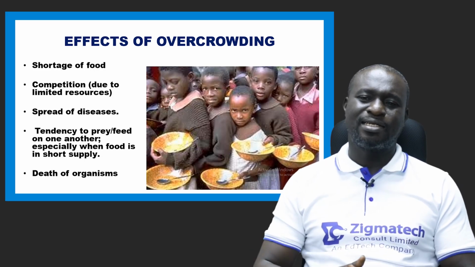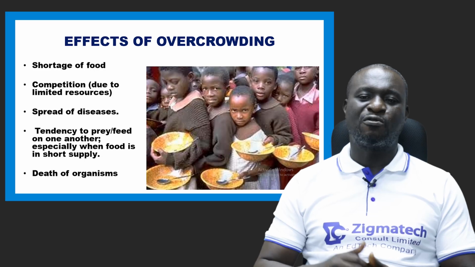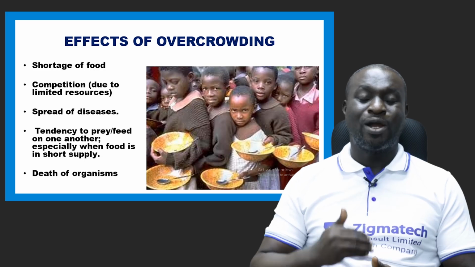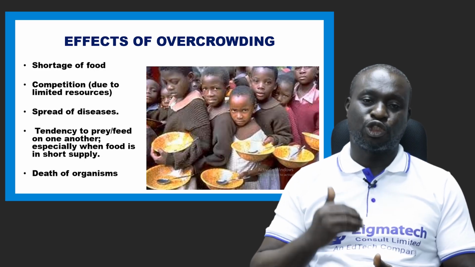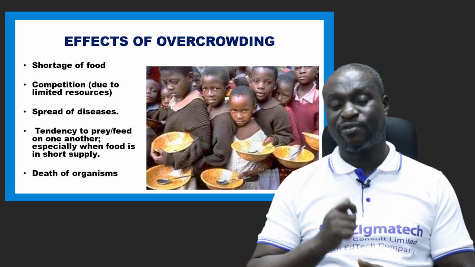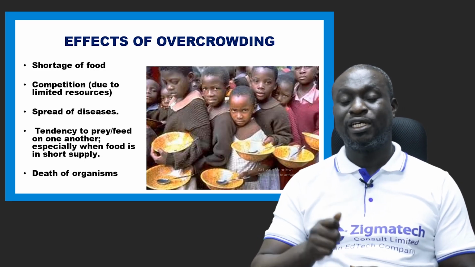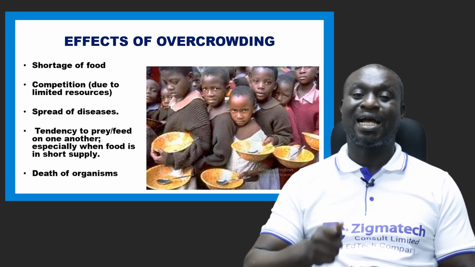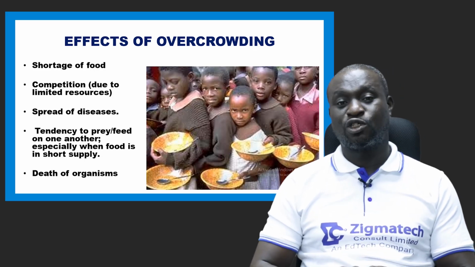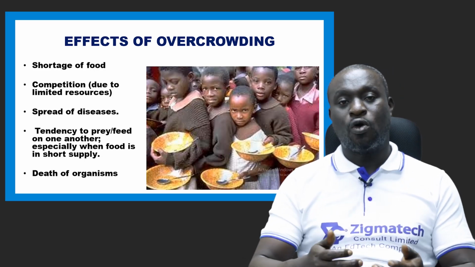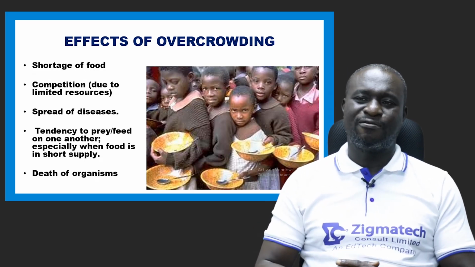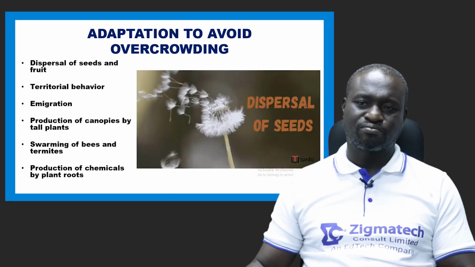The next one is tendency to prey or feed on one another. That's when competition has gone too far, all right? When competition has gone too far based on the short supply of food. And remember, we just mentioned survival of the fittest. Most times competition leads to death. Organisms that cannot survive in that struggle for all the necessities of life end up dead or end up leaving that particular area. These are some of the effects of overcrowding.